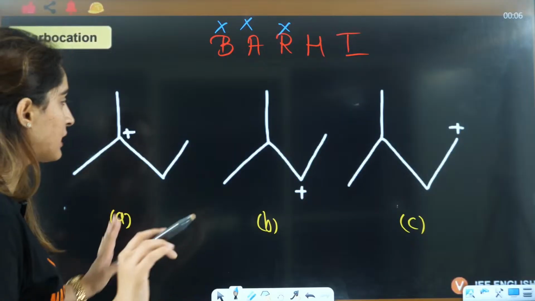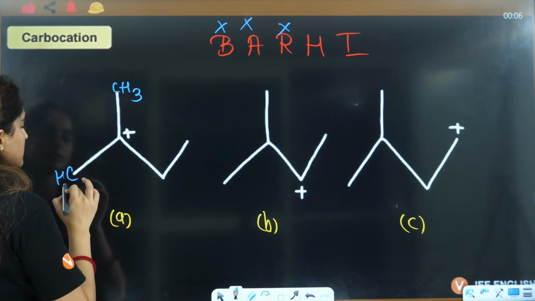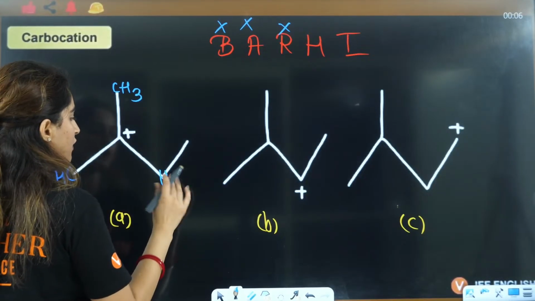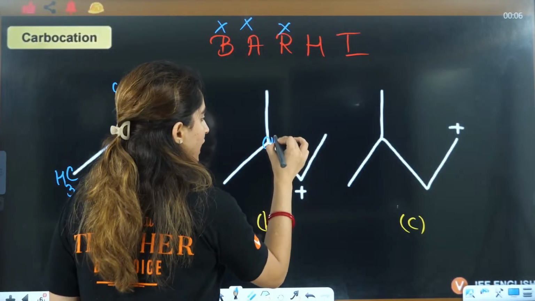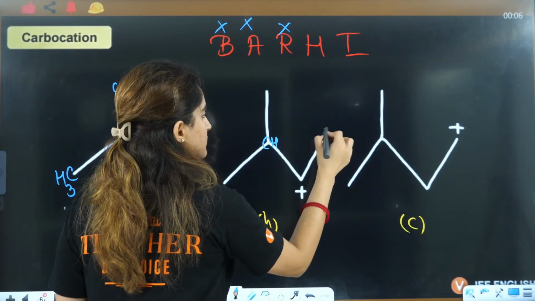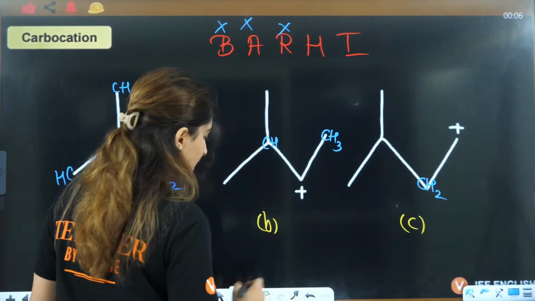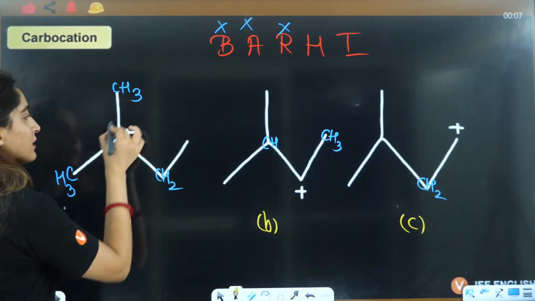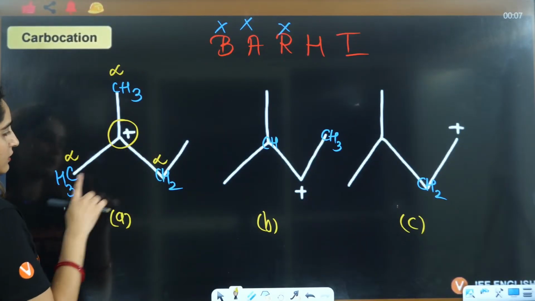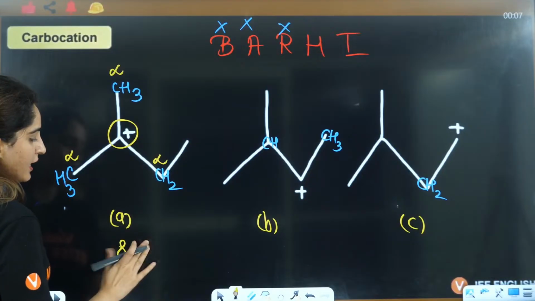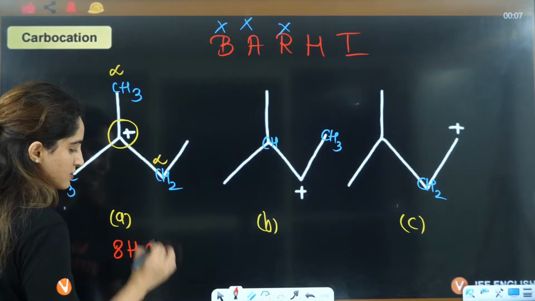Hyperconjugation is there, right? Here you have CH3, here CH3, here CH2, here CH. This is CH3, this is CH2. If you see, this is alpha, this is alpha, this is alpha: 3, 4, 5, 6, 7, 8, so 8 alpha hydrogens, that means 8 hyperconjugating structures.